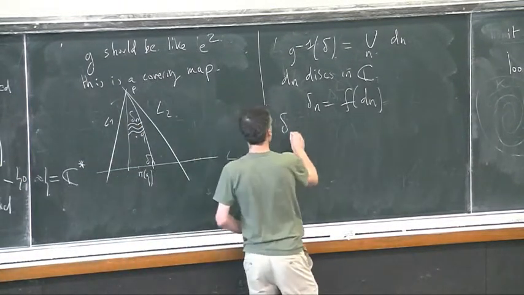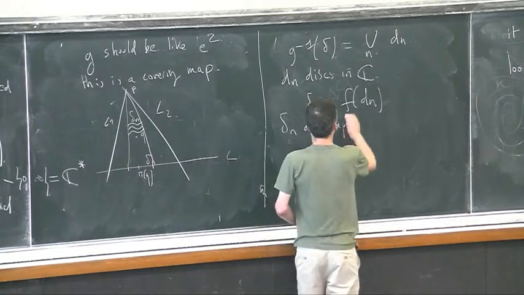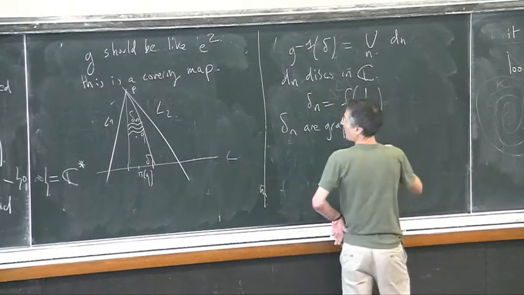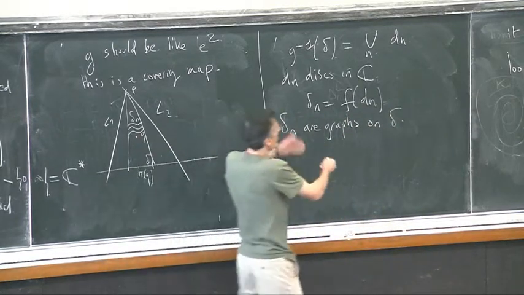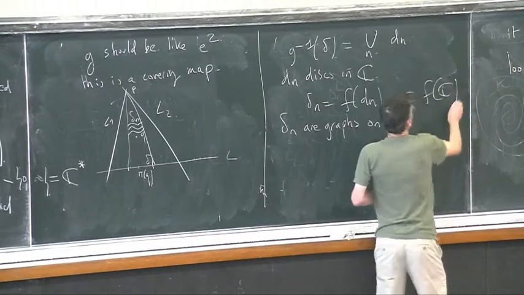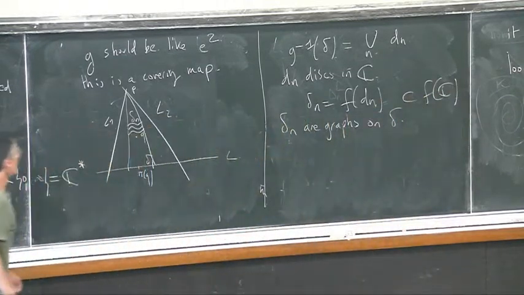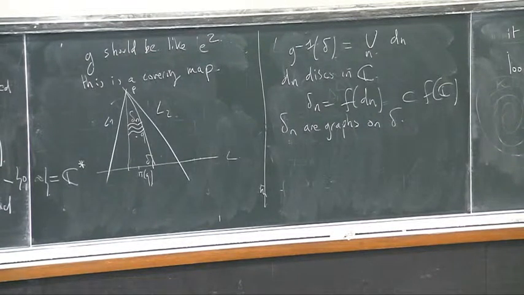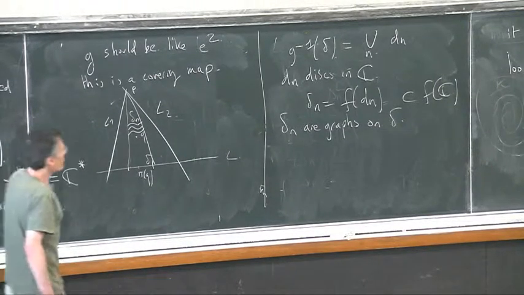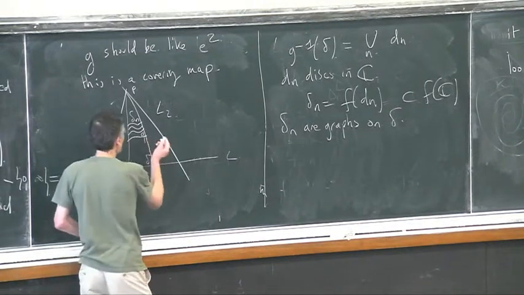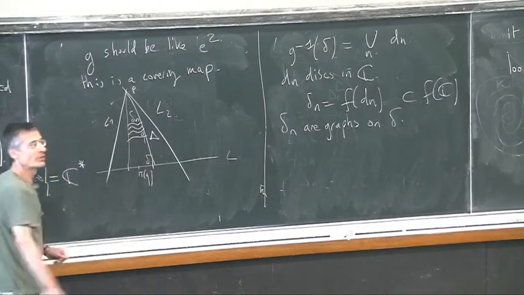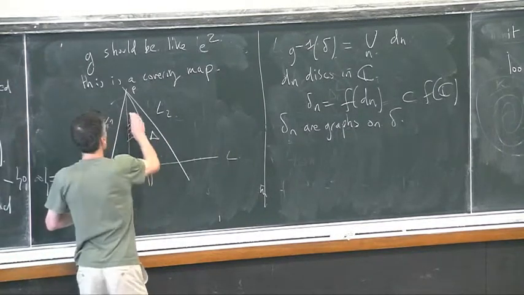Delta n are graphs on delta. Delta n are contained by definition in the entire curve, and they converge to Q. There is a point in them converging to Q. I can achieve this. Now, I want to pass to the limit to get really the big delta I wanted.